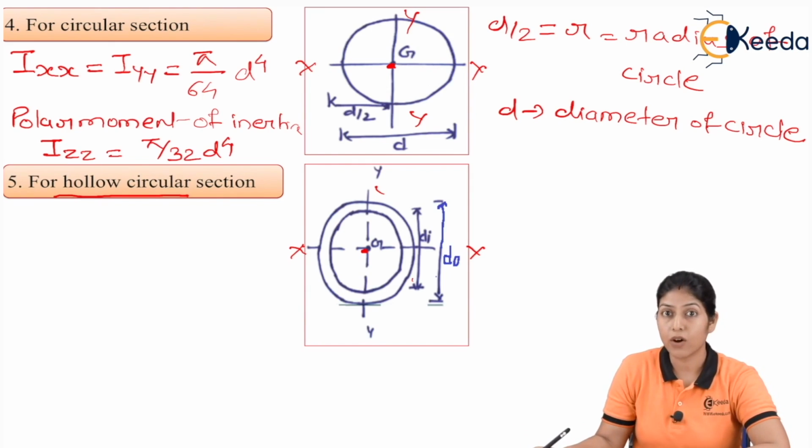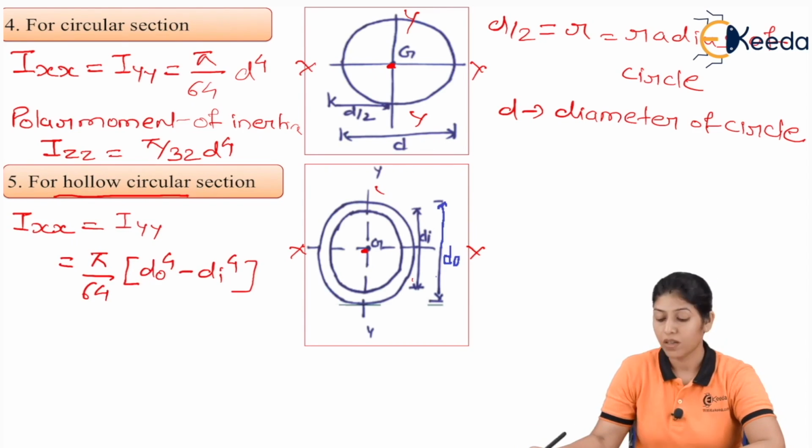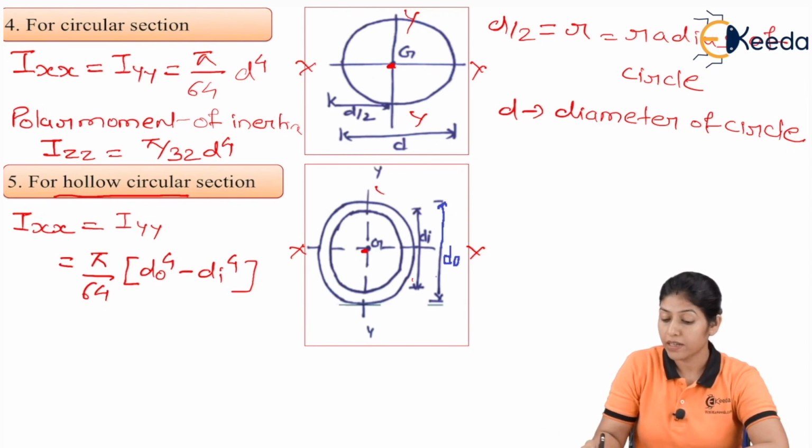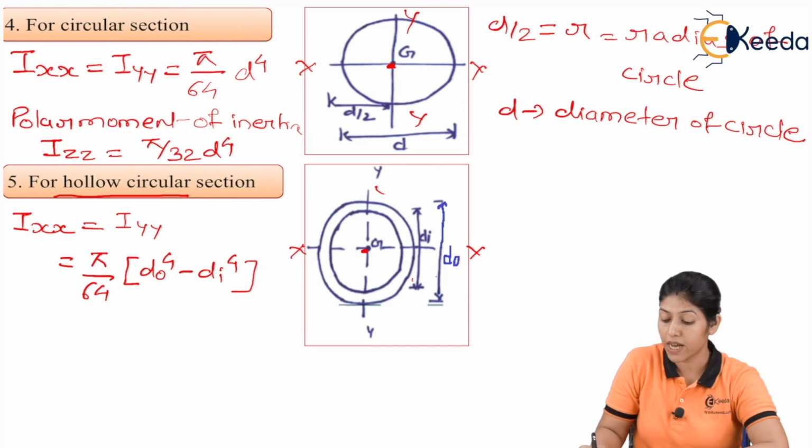So we can write down the equation of Ixx and Iyy. Ixx and Iyy both will be equivalent, like the circular section, and here we have two diameters because this is a hollow section, so it will be pi by 64 do to the power 4 minus di to the power 4.